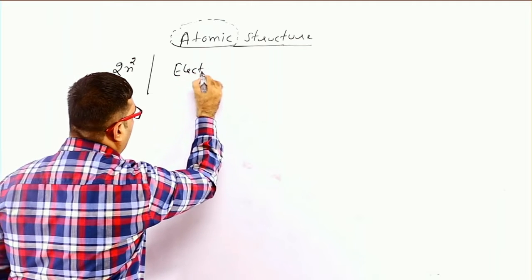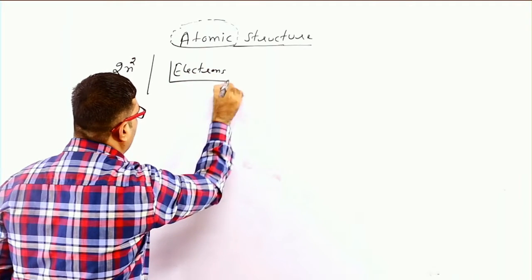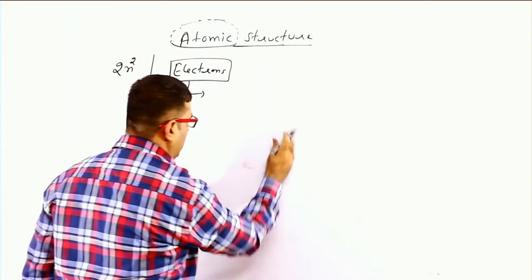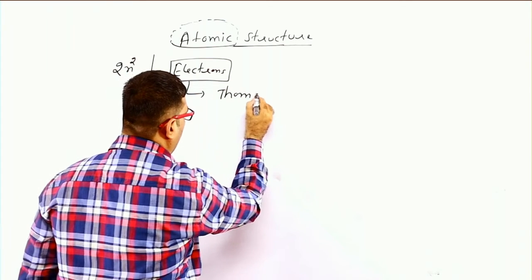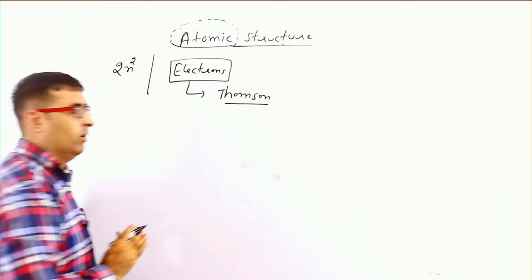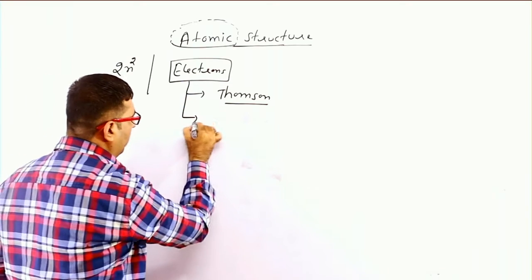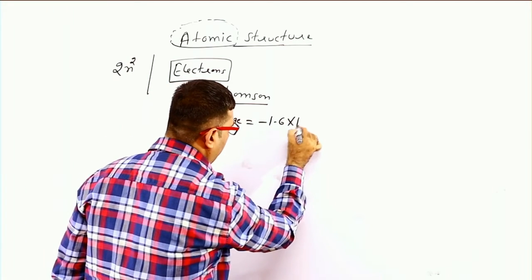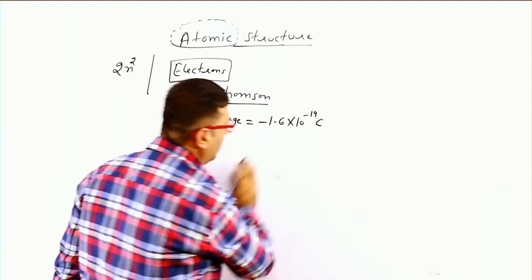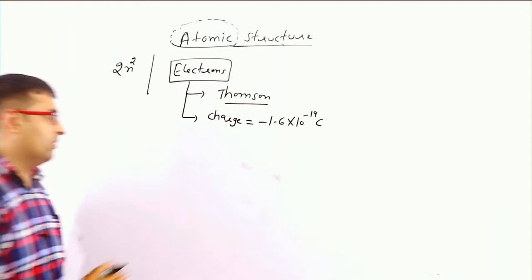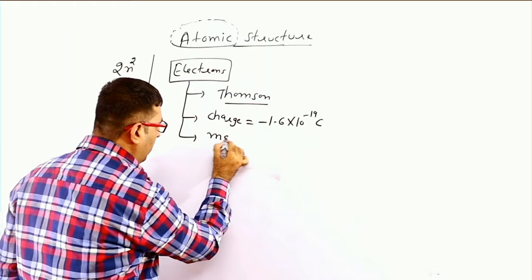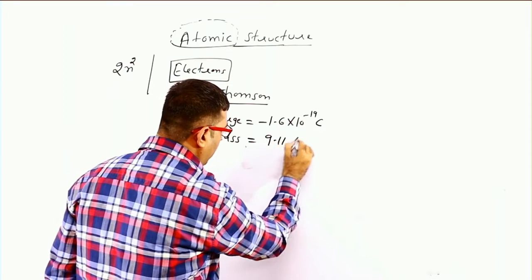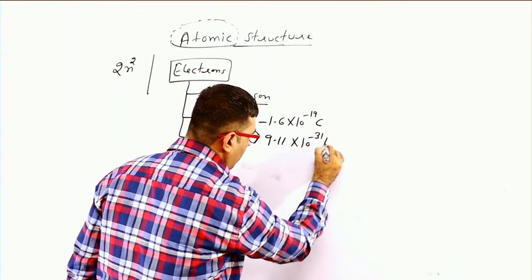Electrons: first of all, who discovered the electron? We can say J.J. Thomson discovered the electron. Second point, what is the charge on an electron? It is equal to minus 1.6 into 10 to the power minus 19 coulomb. Coulomb is the SI unit of charge. What is the mass of an electron? The mass of an electron is 9.11 into 10 to the power minus 31 kilogram.